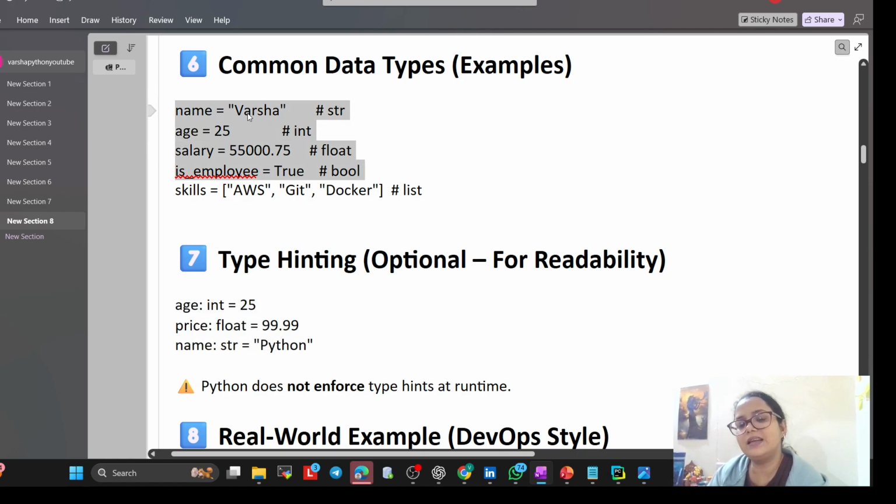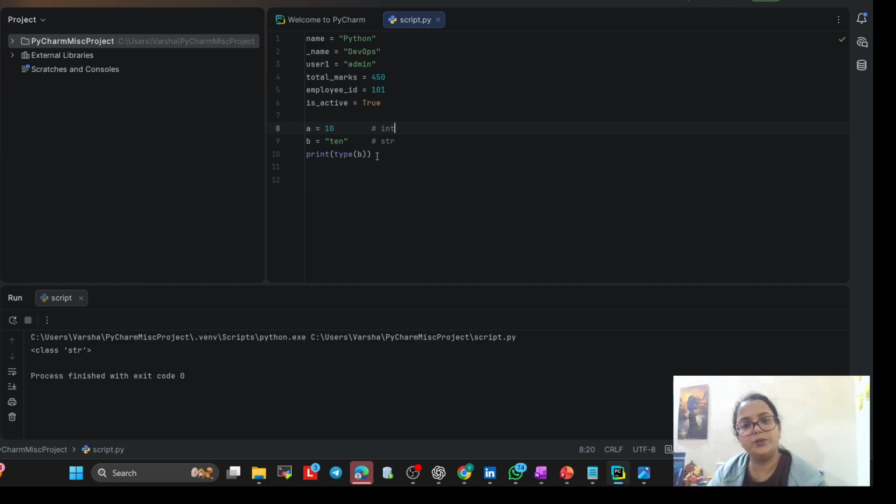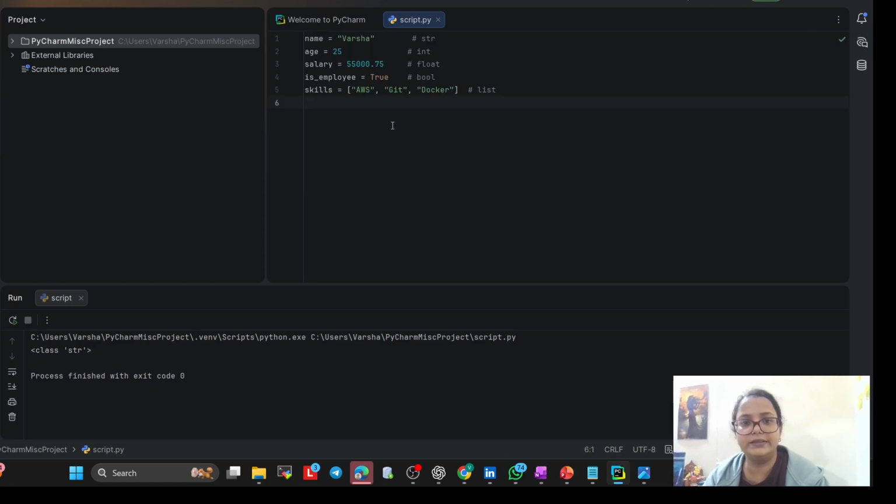Like this is the real example I'm giving. This is a string, this is an integer value, this is a float. Float means decimal values. And if you want, I will do one thing. Just copy it, or for you people, you just have to write it. Remove it all, right here.